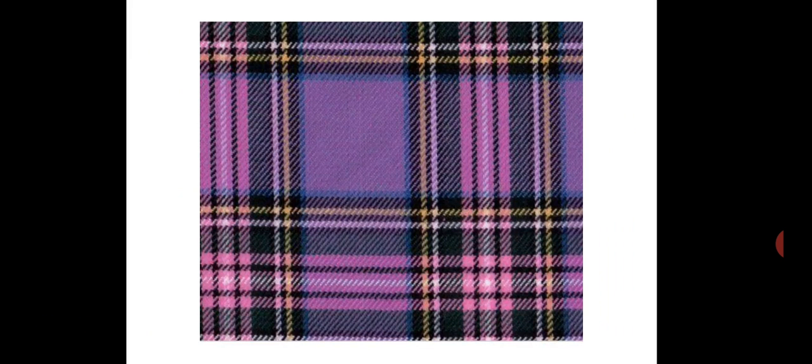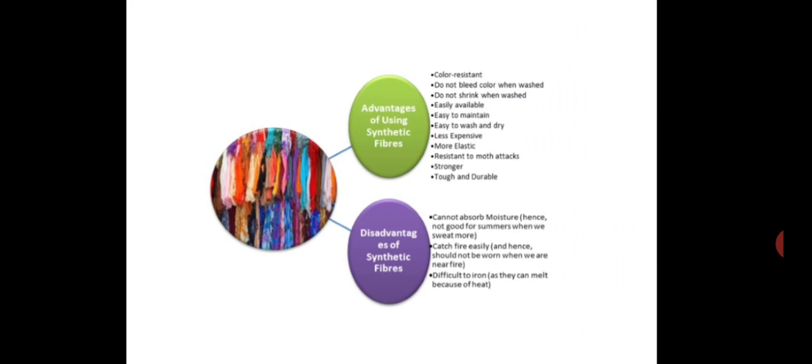Now if we compare synthetic fiber and natural fiber, we will get to see that there are few advantages as well as disadvantages of synthetic fiber. So first come to the advantages of synthetic fibers. They are color resistant. They do not bleed color when washed. Do not shrink when washed, easily available, easy to maintain, easy to wash and dry. They are less expensive, they are more elastic, they are resistant to moth attack, they are stronger, they are tough and durable. So these are the advantages of synthetic fiber.